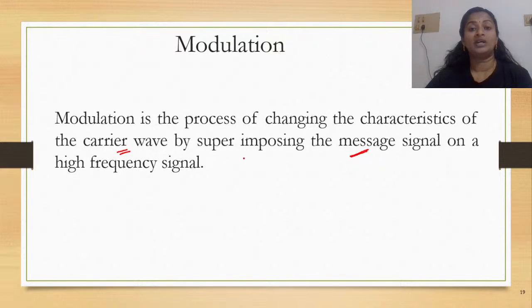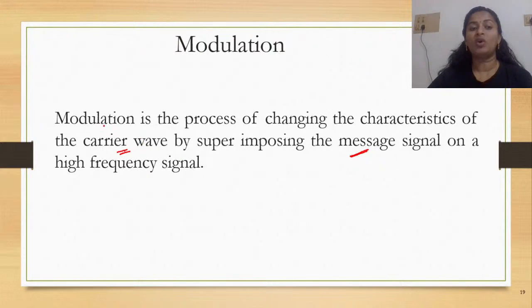Now, even if it is a carrier wave or your message signal, both are in the form of a wave. But they are not the same, they are different. If you want to send a message, you cannot send it as such. You need some carrier to send the message. Is the idea clear? If you want data to be transmitted, or a message to be sent from a sender to the receiver, it cannot be sent as such. What you need is the help of a carrier wave to send the signal.